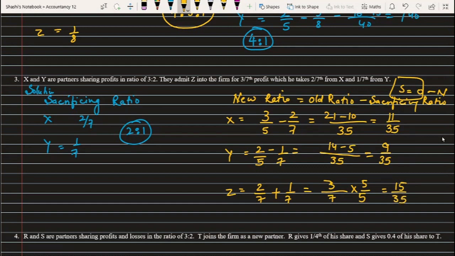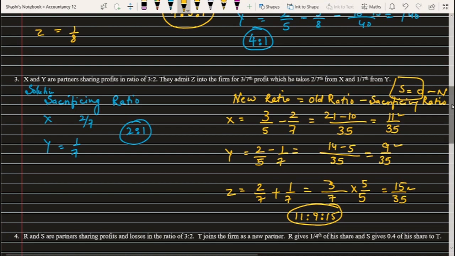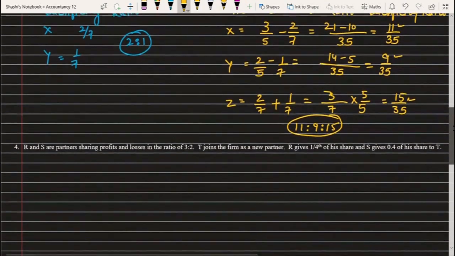So what is my new ratio here? 11 is to 9 is to 15. 11 is to 9 is to 15 is your new profit sharing ratio. Got it? Okay, moving to the next question.